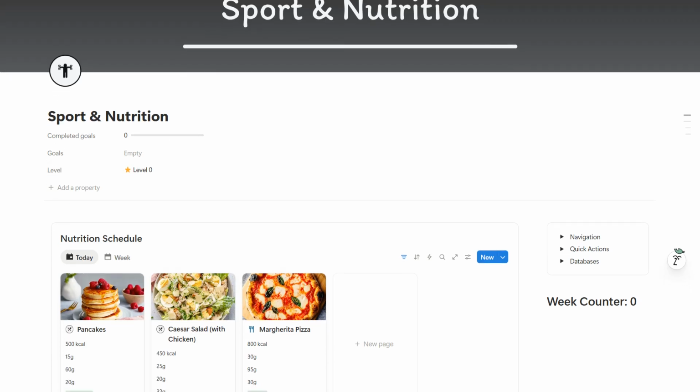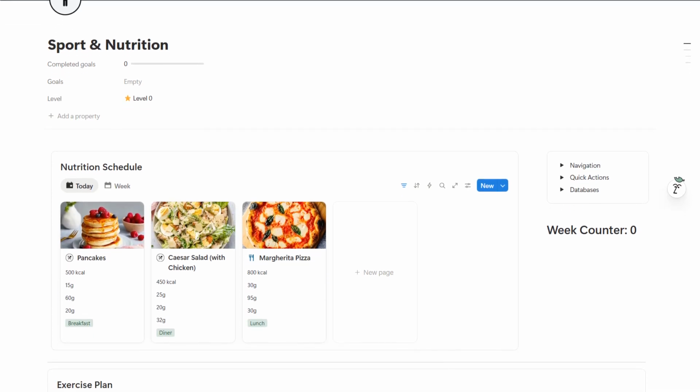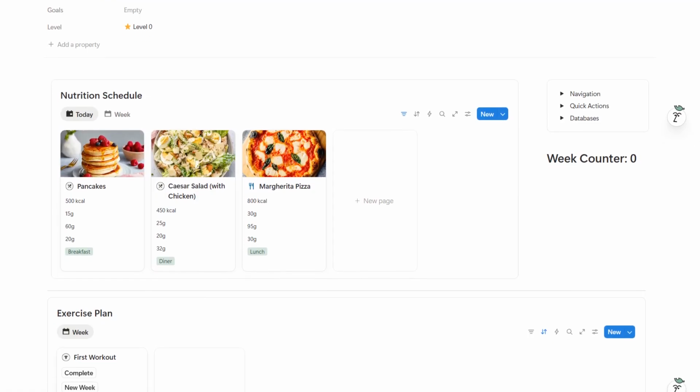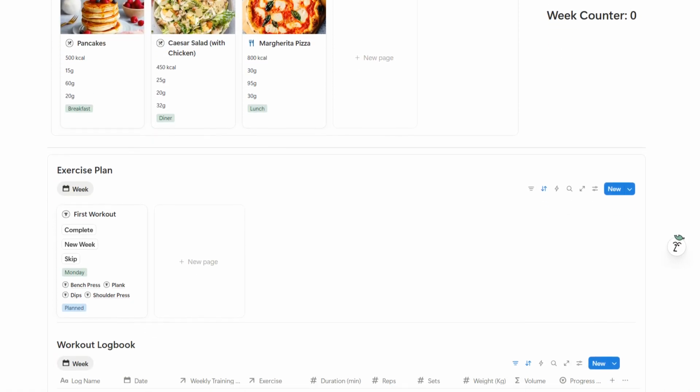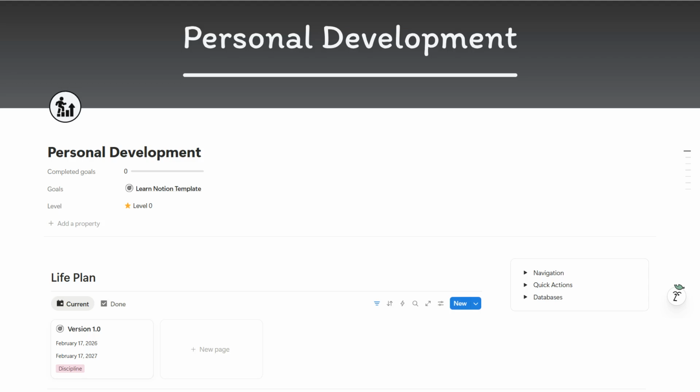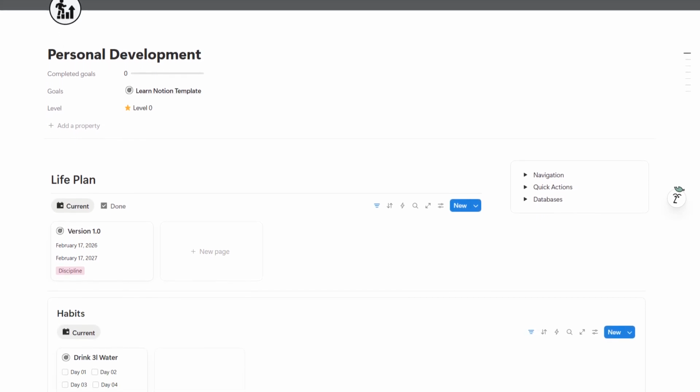The goal of this life zone is to create a structured system for your physical health. By planning your nutrition and workouts in advance and documenting your progress, you can stay consistent and continuously improve your performance. Next, let's explore the Personal Development Life Zone.